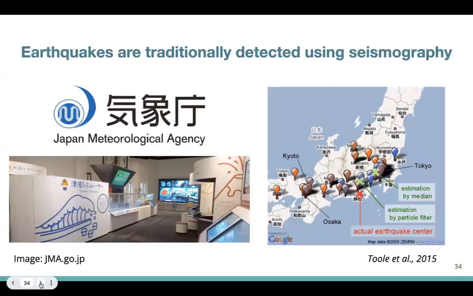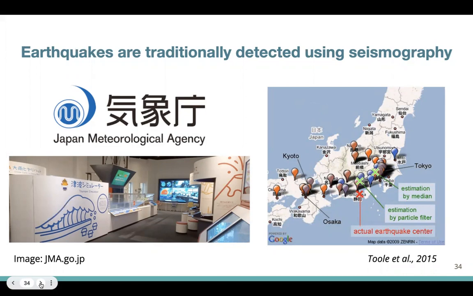Similarly, earthquake data that is typically gathered using high quality seismographic techniques can also be complemented using real-time insights from Twitter and other social media that humans are providing.